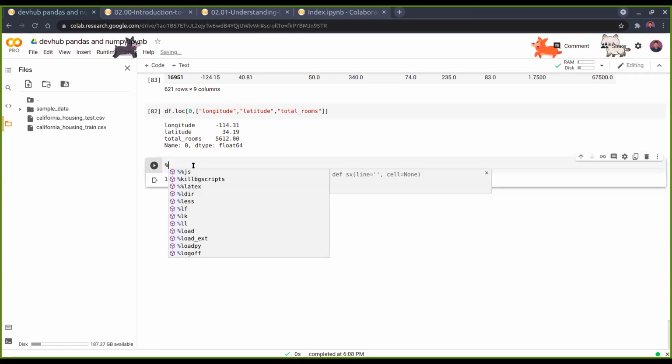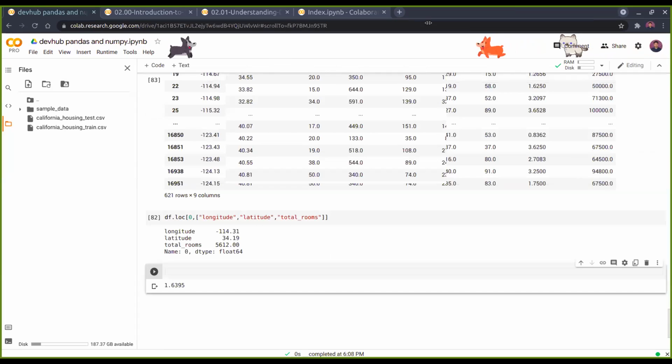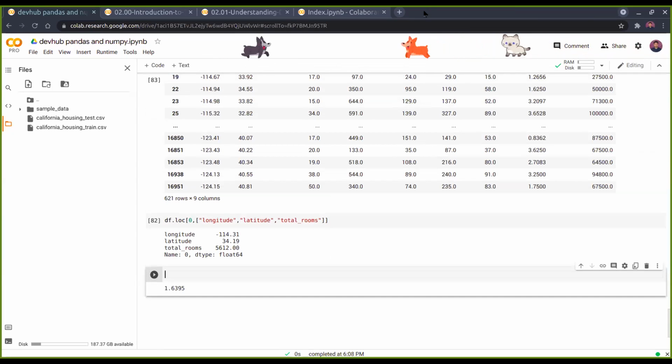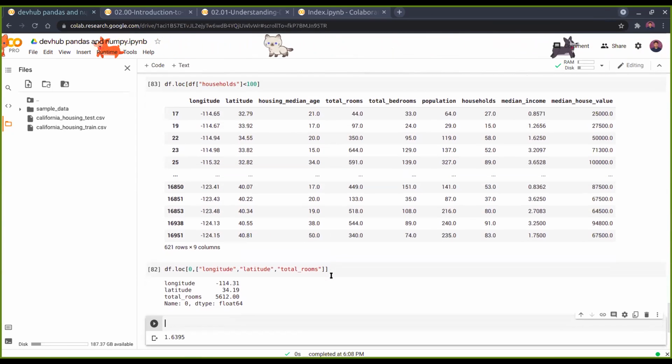So there's that also. Any questions still up to here? There's not much left as of now. I guess we have covered most of it. Okay, so we can also go for, let's say,